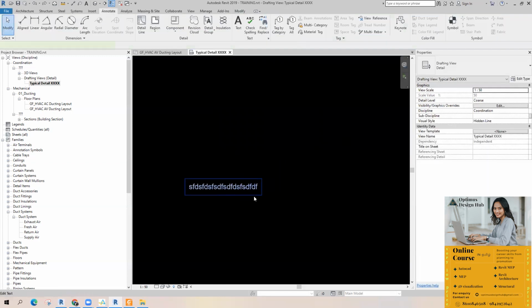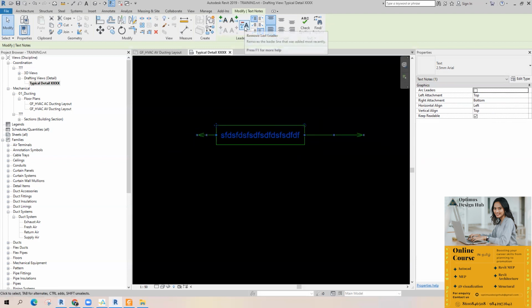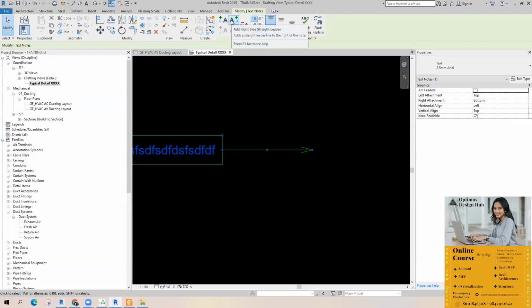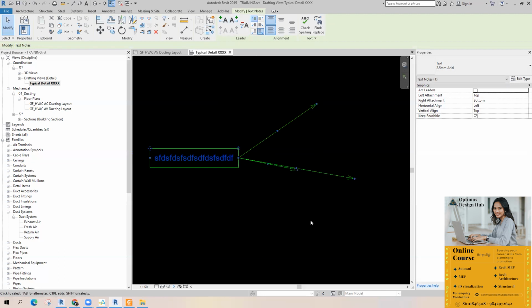If you want to create leaders, while selecting the text you can see this leader option. Right leader, left leader. If you want to remove the leader, there is an option called remove last leader. So the last drawn leader will be removed from this particular text. If you want to provide an additional leader on this right side, you can pick this option again. So you'll be getting 2 leaders. You want 3 leaders, 3.